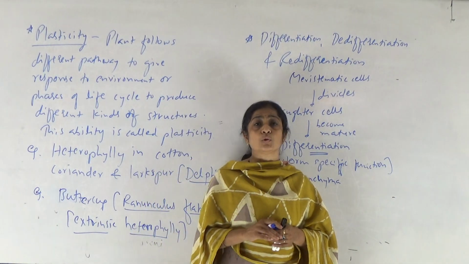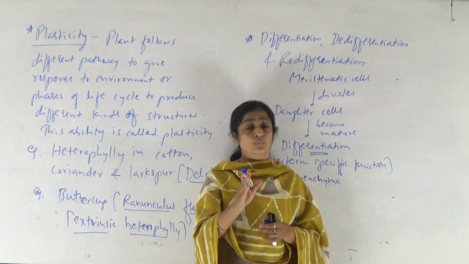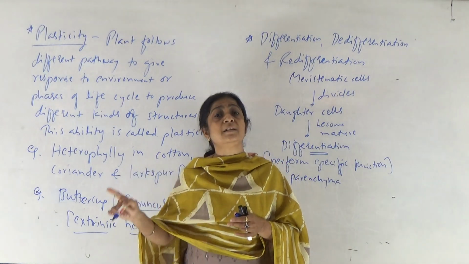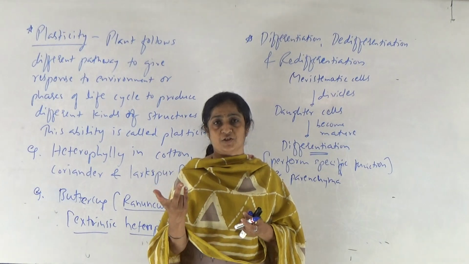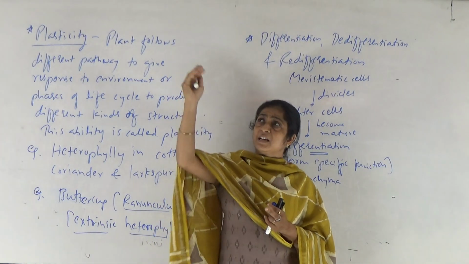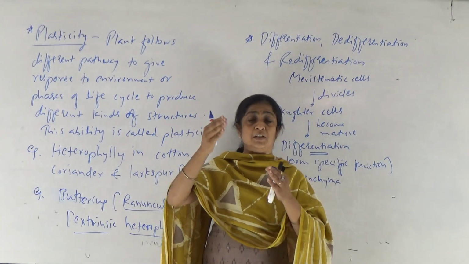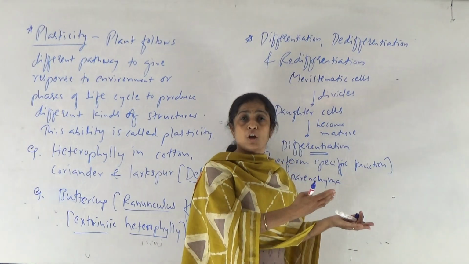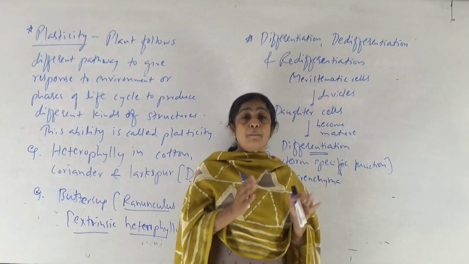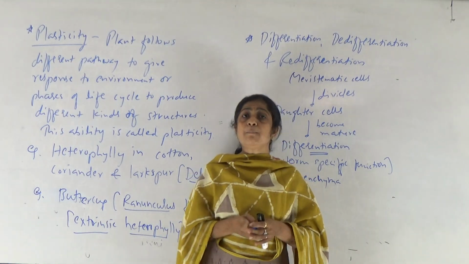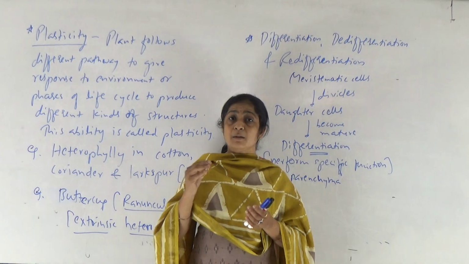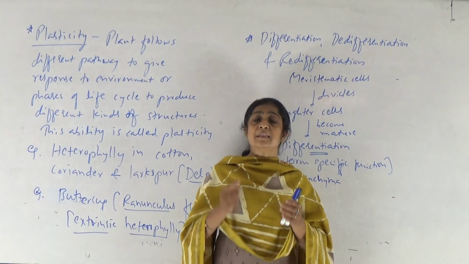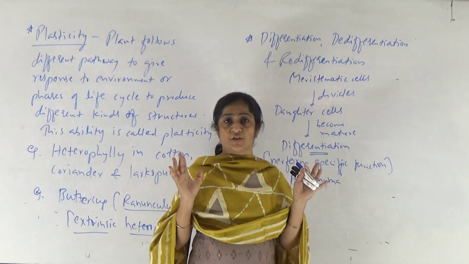At the time of secondary growth, when primary permanent tissue regains the capacity of cell division, then this differentiation is known as de-differentiation. It means it is second time differentiation. Okay. A meristematic cell divided, it formed some daughter cells, the daughter cells lost cell division ability and they elongate, become mature and they start performing a normal function. It is first differentiation. But at the time of secondary growth, when again the plant requires division and when the primary permanent tissue regains the ability of cell division, then that differentiation is known as de-differentiation, right?